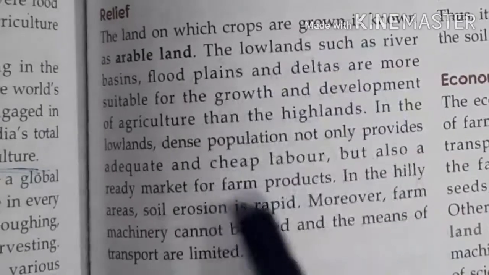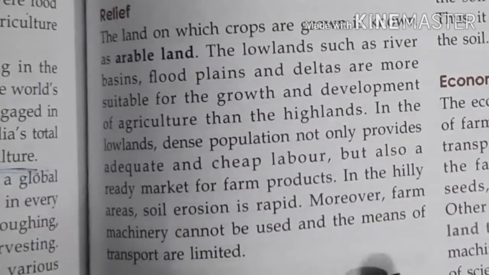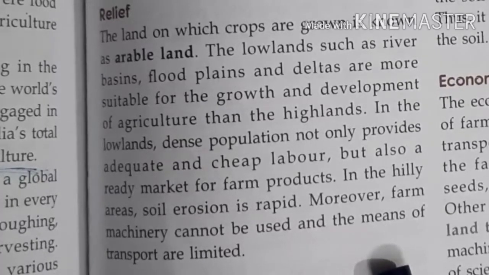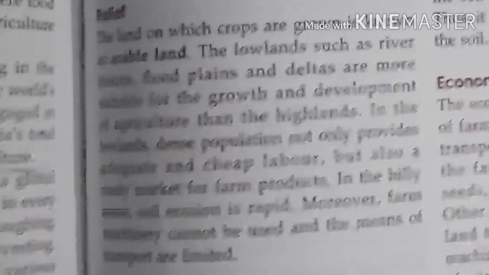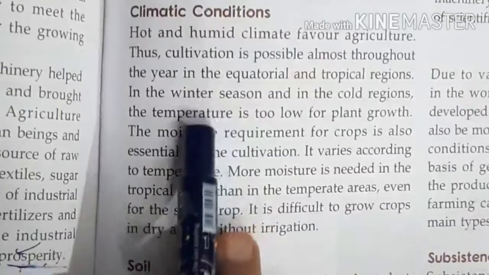So these are the relief features or the place which decide how much agriculture will grow in which area. Relief, है ना, land area where agriculture has been done. Second condition is climatic condition. Upon the climate condition, agriculture depends.